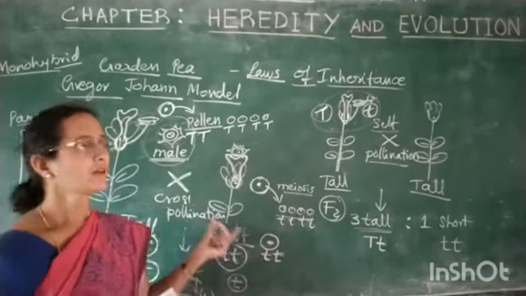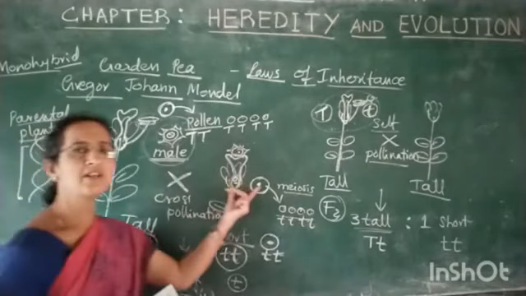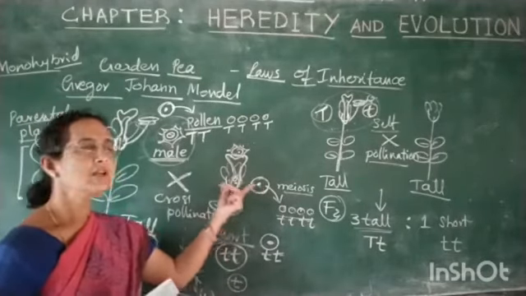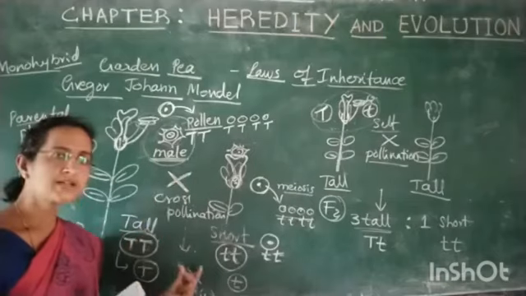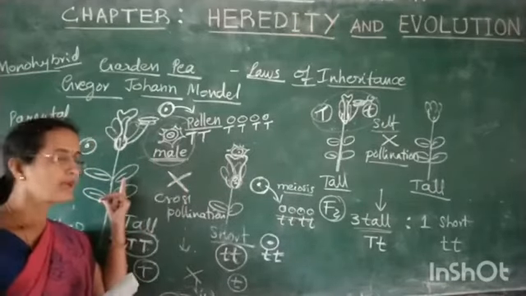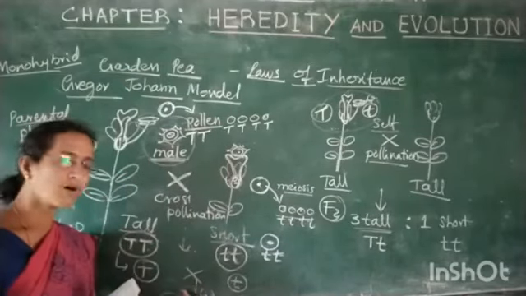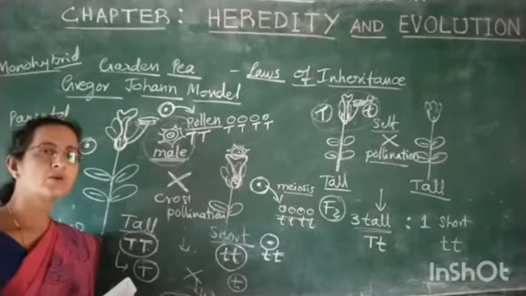He will take the plant with red flowers and a plant with white flowers. Here, what was the result obtained? By the cross pollination of red colored plants with white colored plants, the result was all plants were red colored only.